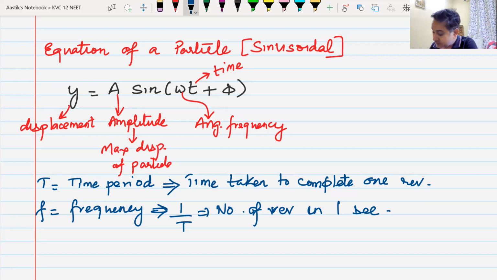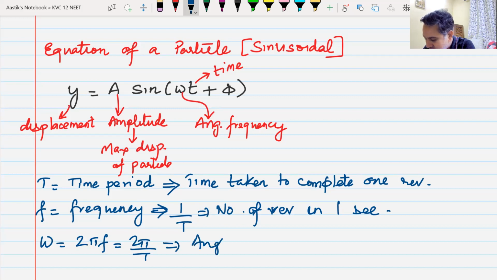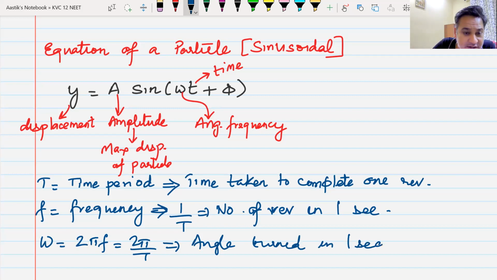Yes, sir. Omega is 2 pi multiplied by f, or it is equal to 2 pi divided by T. This is the angle turned. Some people also call it angular velocity. Angle turned in 1 second. That is angular frequency omega, my dear friends. Now, I hope you will remember it now. Yes or no?